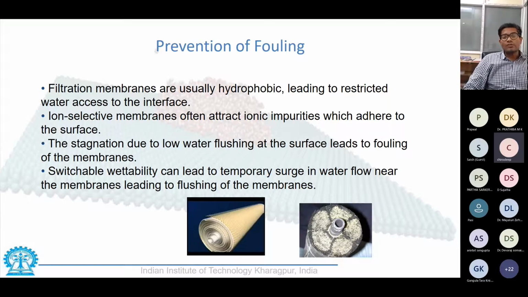Fouling is a pretty common phenomenon which you must have observed in membranes of RO and other things. So obviously on a macro scale it is a huge problem, but when we come down to micro and nano scale, this is again a bigger problem, because say for example, I am trying to test blood. I believe tomorrow you would be having a lecture on blood, and with the basic understanding, you know that blood is a non-Newtonian fluid. So it is somewhat different from water. It is basically a colloidal suspension of different cells dispersed in plasma.